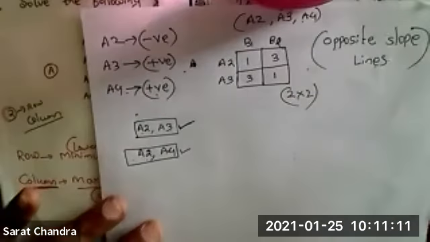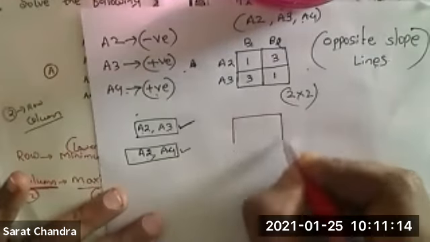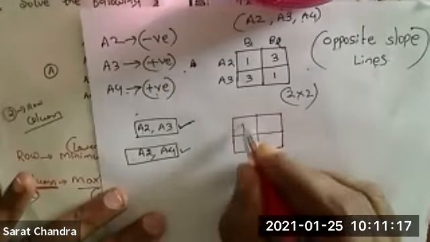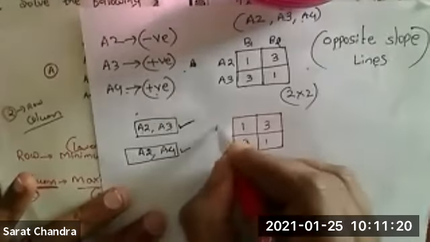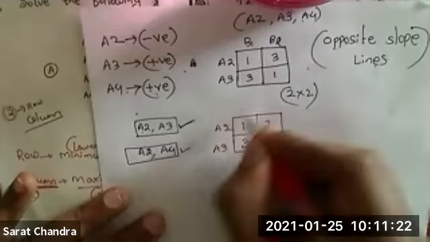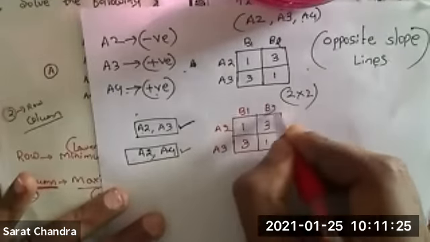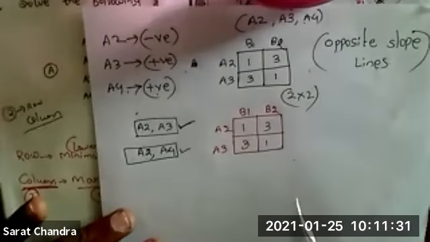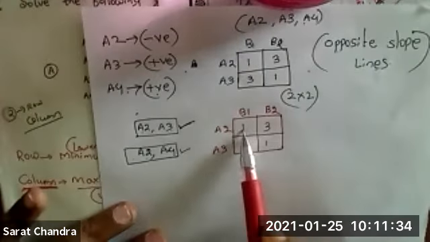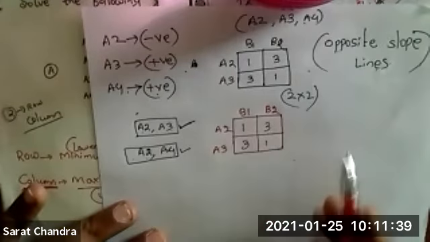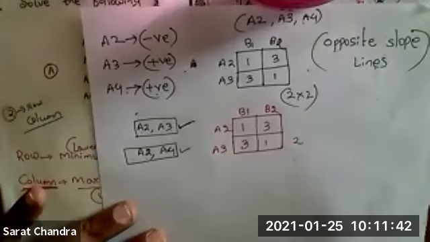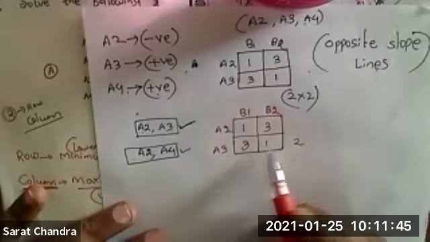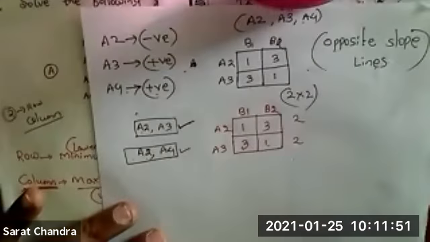So once again, I will rewrite the matrix. 1, 3, 3, 1. This is A2. This is A3. This is B1. This is B2. So how to solve this matrix? You take a row, find the difference, write in the opposite row. So what is 3 minus 1? 3 minus 1 is 2. So I will write the value over here. Similarly, for this row, what is 3 minus 1? 3 minus 1 is also 2. So I will write it over here.